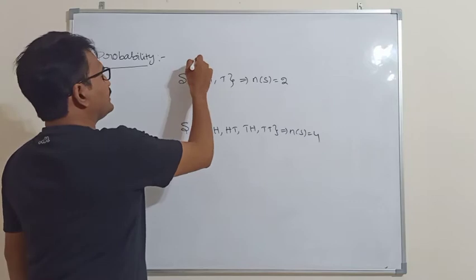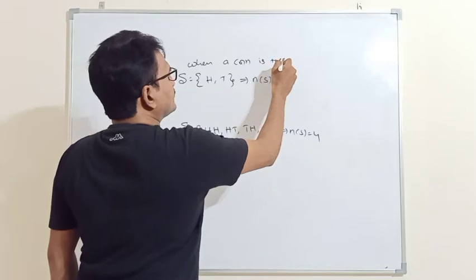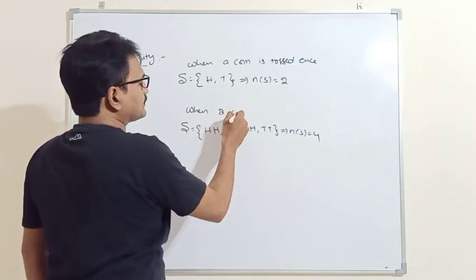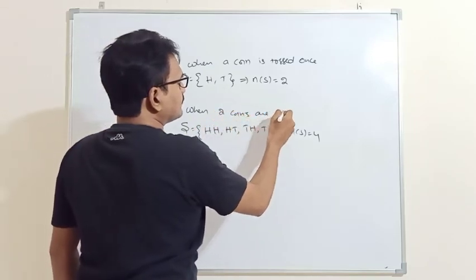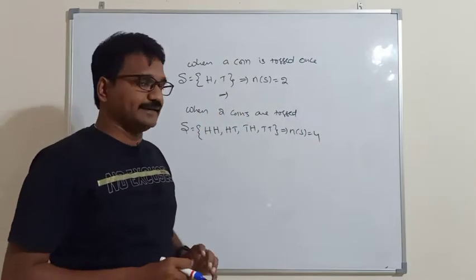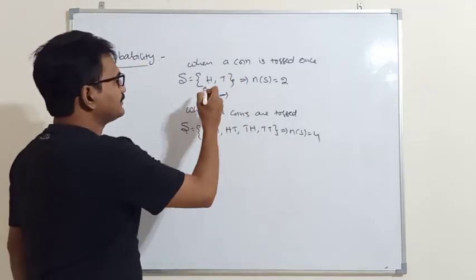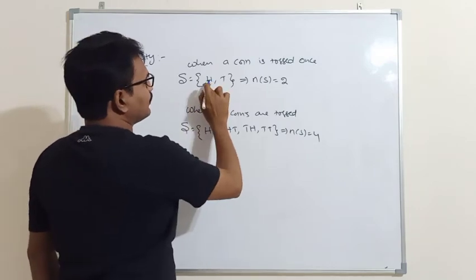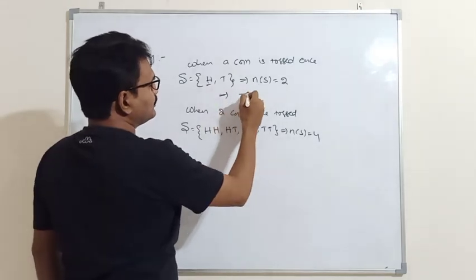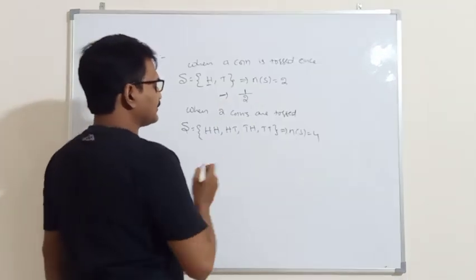Suppose a single coin is tossed once. Here two coins are tossed. If the question is, when a single coin is tossed, what is the probability of getting a head? Head means only one head is there. So out of 2 options, you have one chance to get a head. This is the definition of probability.